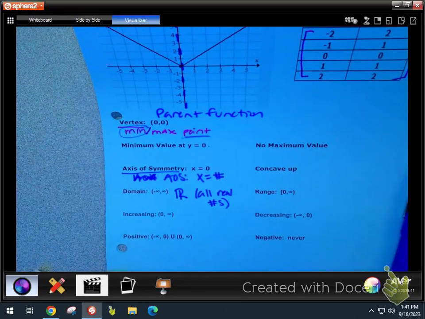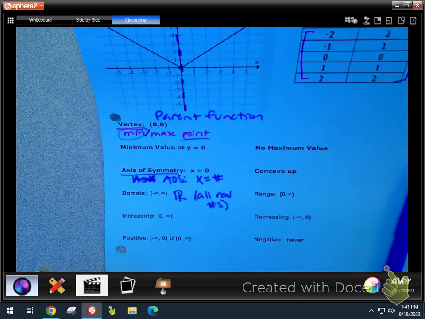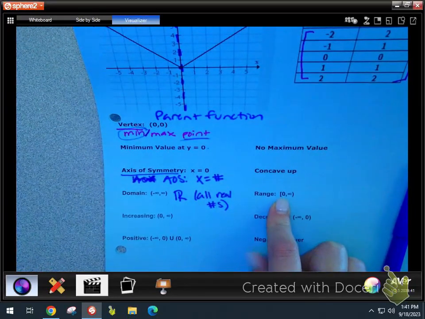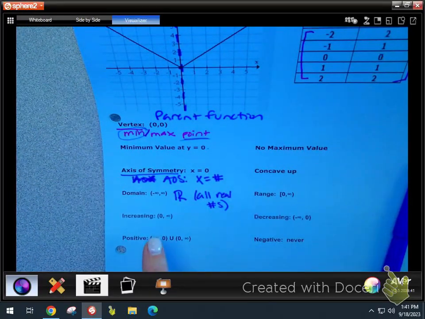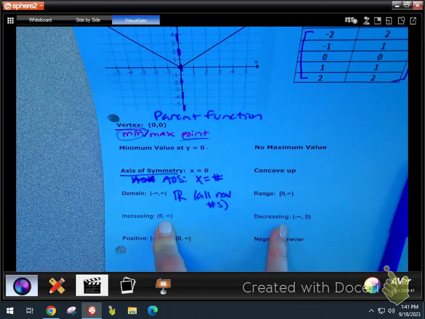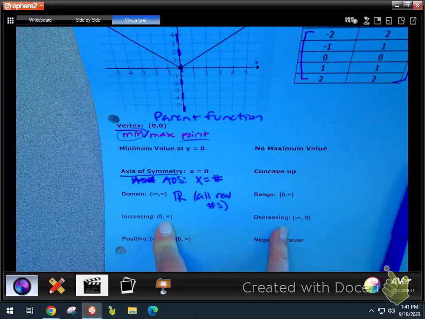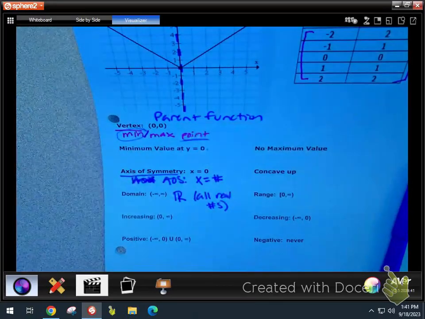Your range, however, is not all real numbers because there's a boundary on it. So the range of our parent goes from the minimum value to positive infinity. And of course, if it's opening down, that can be different. These graphs, this is just kind of review. They increase and decrease, so it kind of shows you the intervals. Again, everything on the first page is about this parent function.